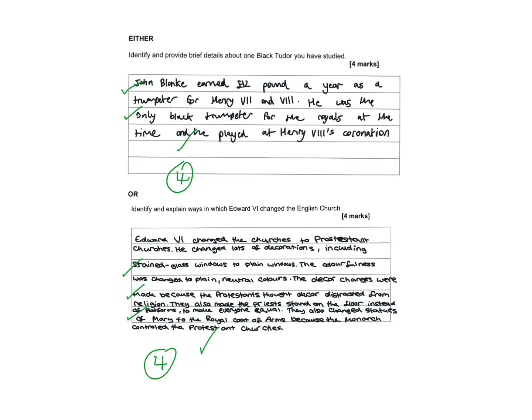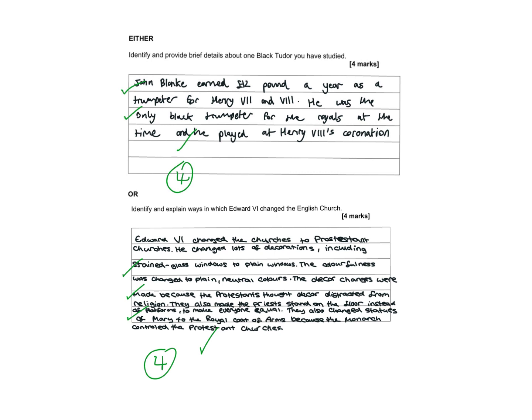Okay, so these answers were done by different students, but are shown next to each other there. The first one that we're looking at here is John Blanke, and there's definitely more than 2 accurate pieces of information. I've got how much he earned every year, what his job was, the kings that he worked for. He was the only black trumpeter for the royals, and he played at the coronation of Henry VIII. So we've got, I'd say, 4 accurate pieces of information there.